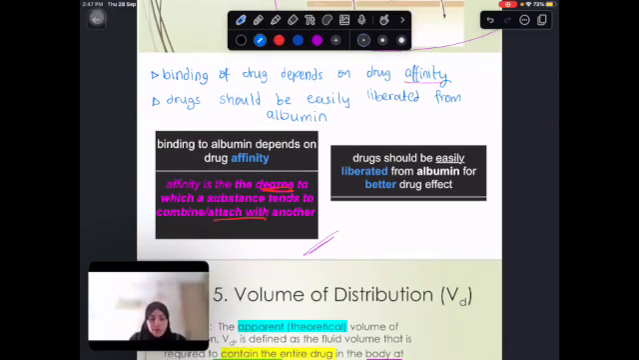Again, the drugs should be easily liberated. They should be easily detached. Why? For better drug effect. Why is that? Because as I mentioned, the only form of the drug that can have a drug effect and does its job is the free drug. And when it's liberated from the albumin, it becomes a free drug. But if it's going to be stuck, it's a bound albumin. So that explains it.